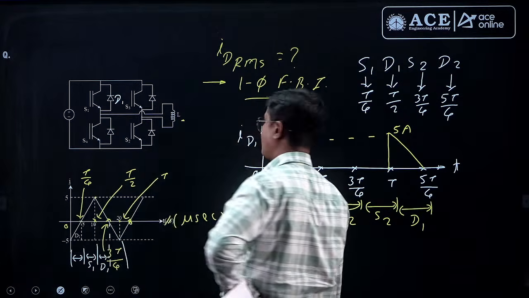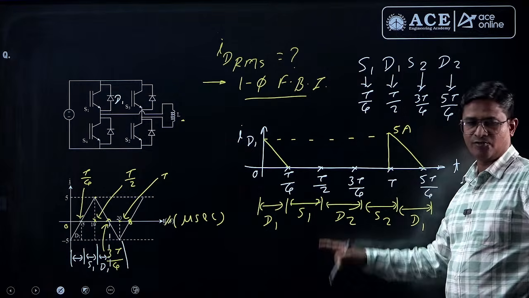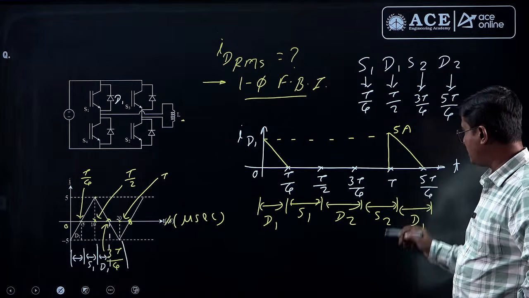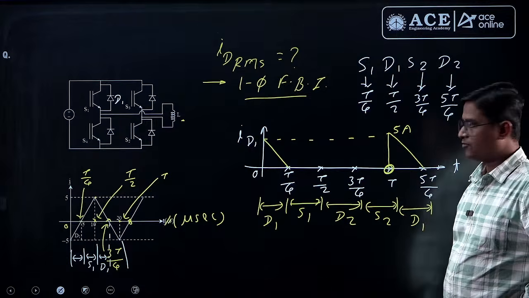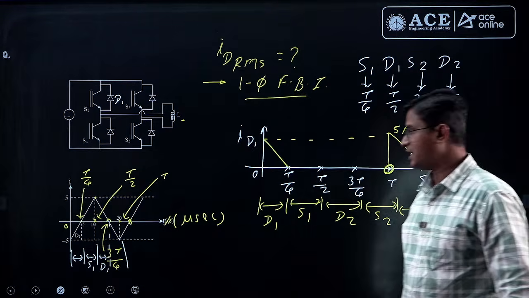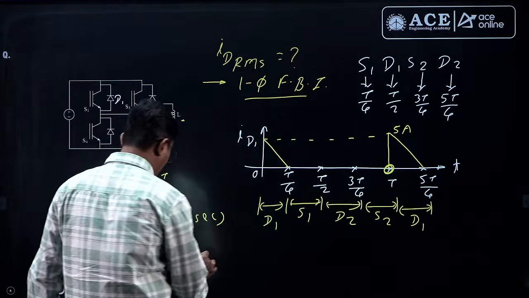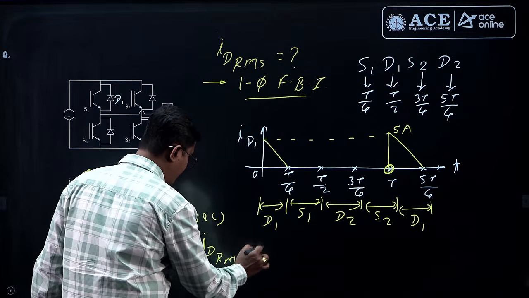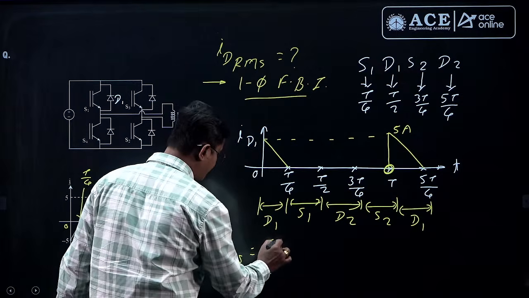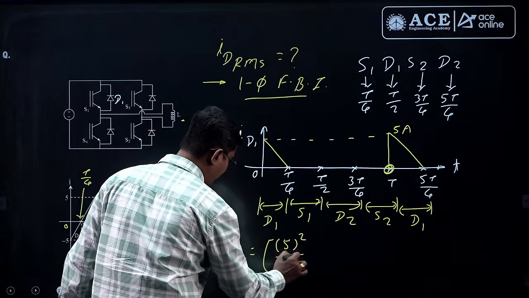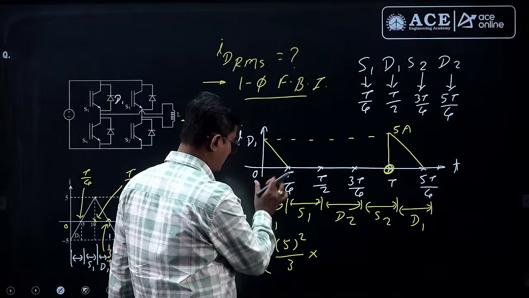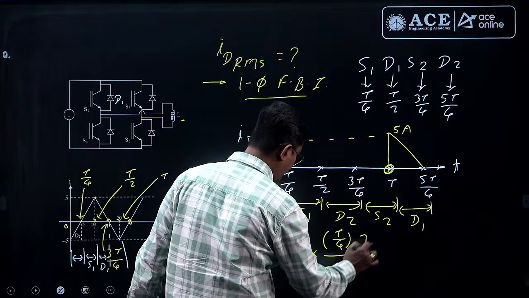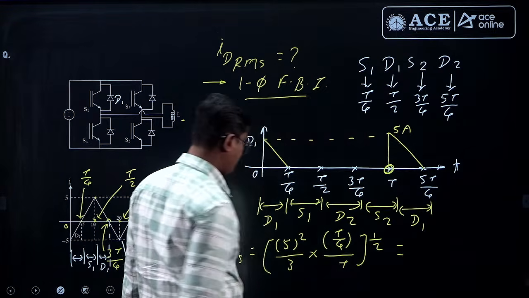If this is the diode current waveform, then what is the periodicity? Periodicity is obviously T. For a triangular waveform, what is the RMS value? We know RMS value of triangular waveform, ID RMS, is amplitude square by 3, amplitude is 5, 5 square by 3, times function duration T by 4 upon periodicity T, to the power 1 by 2, right.